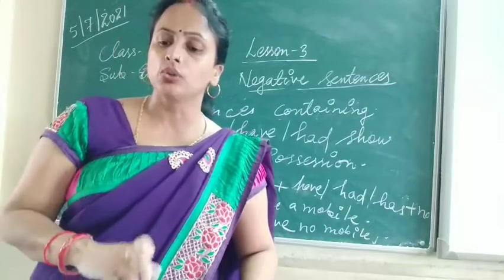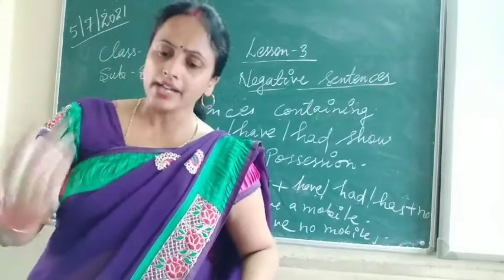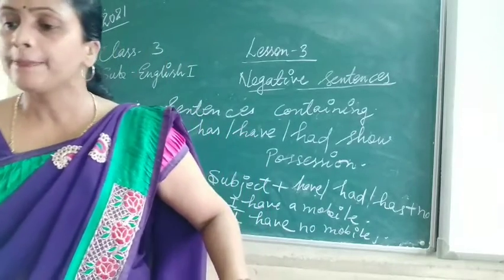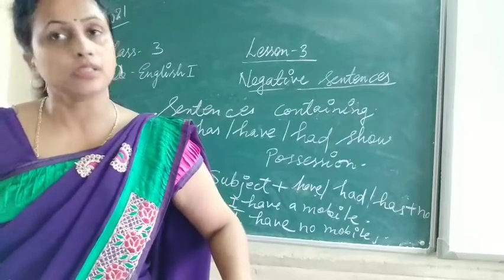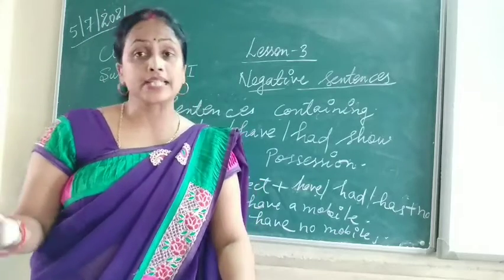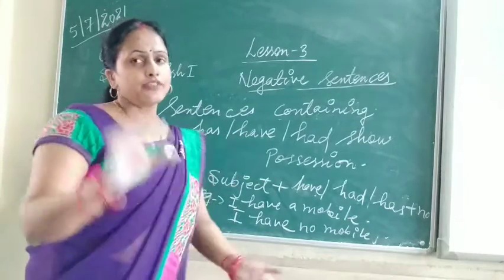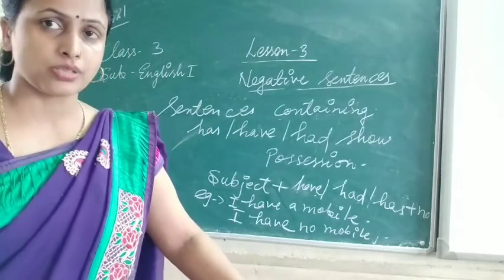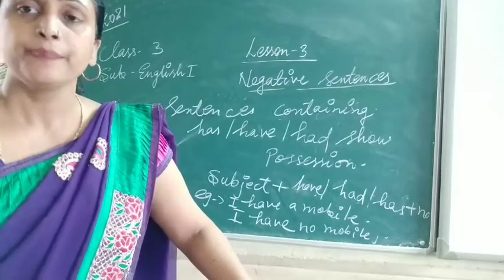Then you will write the rule for the present continuous, for the past continuous, one rule for the past simple or present simple, and one rule for the sentences which show possession. And you have to give one example for each. So try to learn it. Okay, thank you.